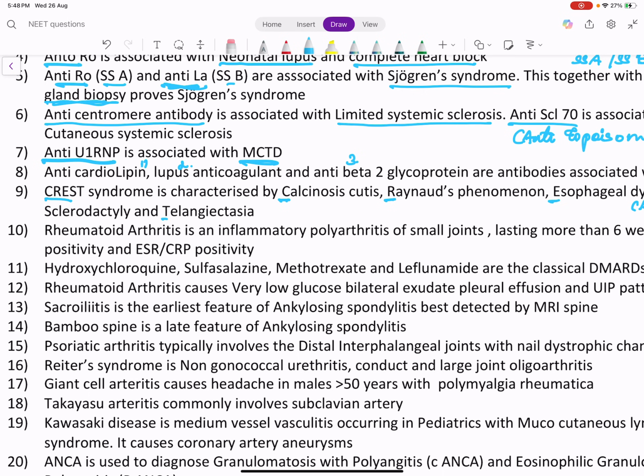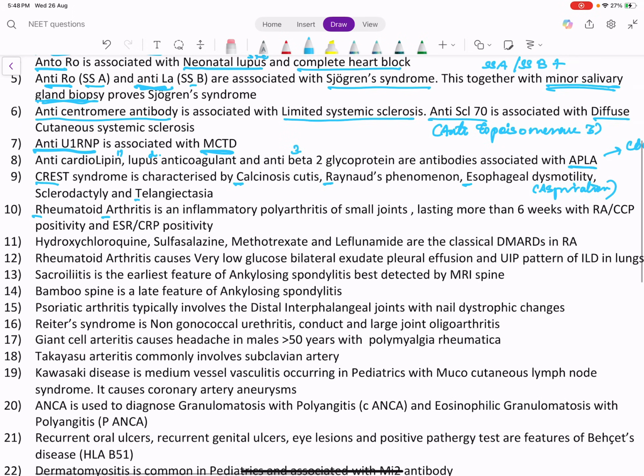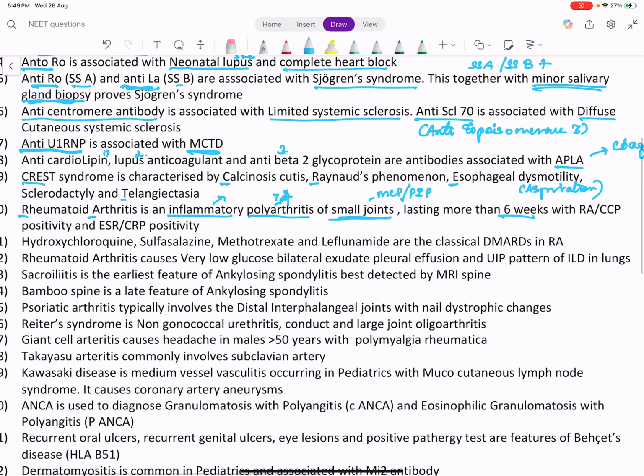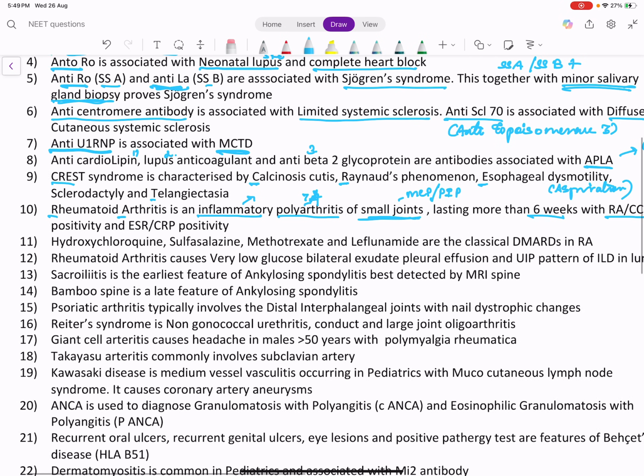Now coming to joint involving autoimmune diseases, rheumatoid arthritis. The actual complete description is that it is an inflammatory polyarthritis. Inflammatory arthritis means there is early morning stiffness and pain at rest, which is relieved on activity. Polyarthritis is more than 3 joints, that is 4 or more joints involved. Rheumatoid arthritis affects small joints. Commonly affected joints are metacarpophalangeal and proximal interphalangeal joints. It should last more than 6 weeks. The antibody which is positive here is RA factor or anti-CCP. There can be ESR and CRP positivity.